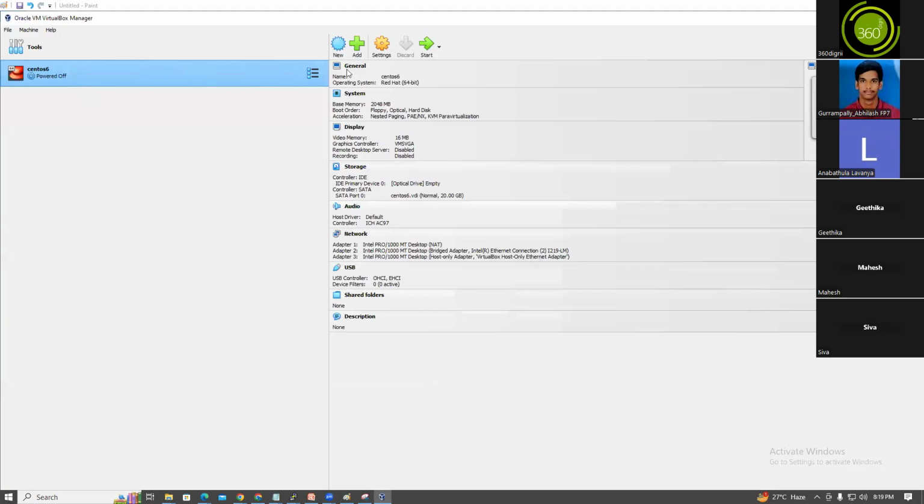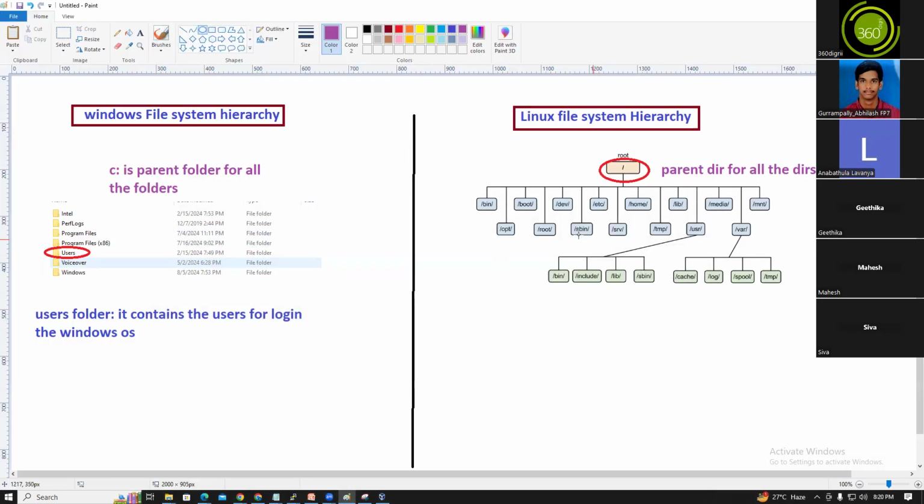So you want to start the CentOS 7 OS, right? If you click the start button, how will it start? It will start based on the bootable files. Bootable means server up. So where will the bootable files be located? Under which directory? The /boot directory. All the bootable files information will be available under /boot.